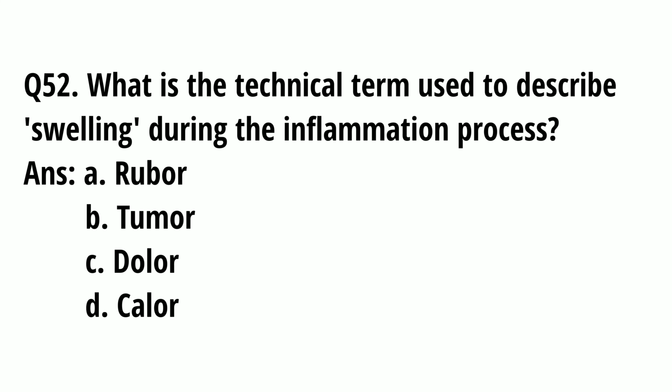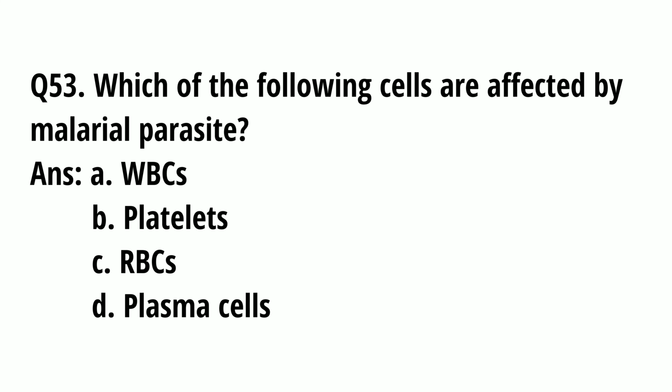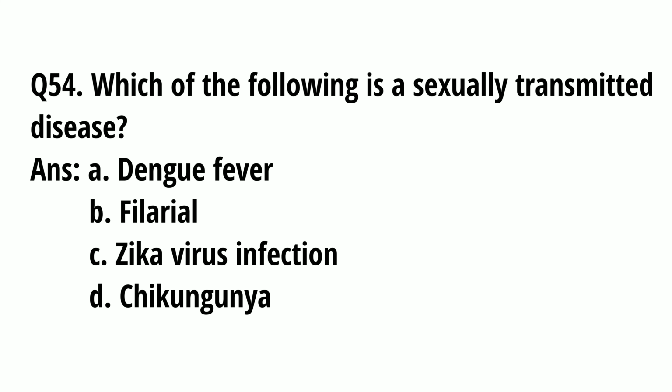Question number 52. What is the technical term used to describe swelling during the inflammation process? A. Rubor, B. Tumor, C. Dolor, D. Kaira. And the correct option is B. Tumor. Question number 53. Which of the following cells are affected by malarial parasite? A. WBCs, B. Platelets, C. RBCs, D. Plasma cells. And the correct option is C. RBCs.